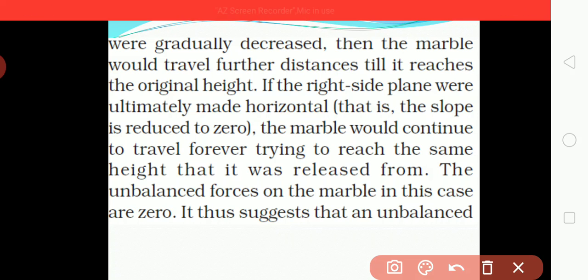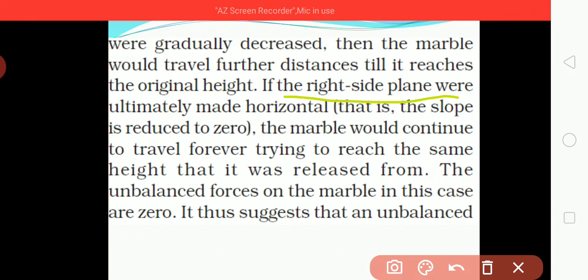If the right side plane were ultimately made horizontal, that is, the slope is reduced to 0, as you can see in figure 9.6c at the bottom, along the line which we call the x axis, what will be seen?